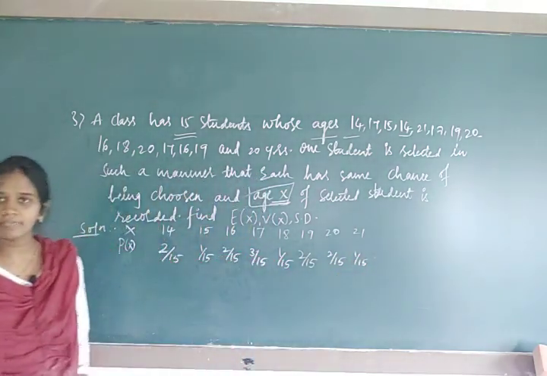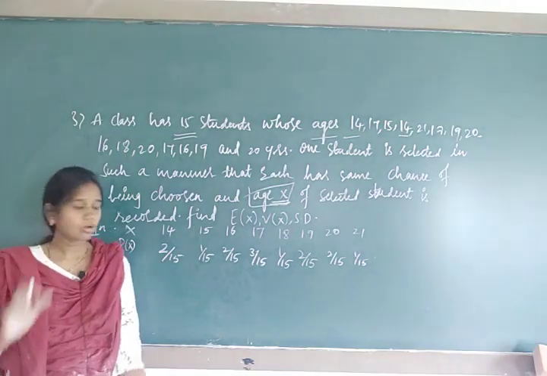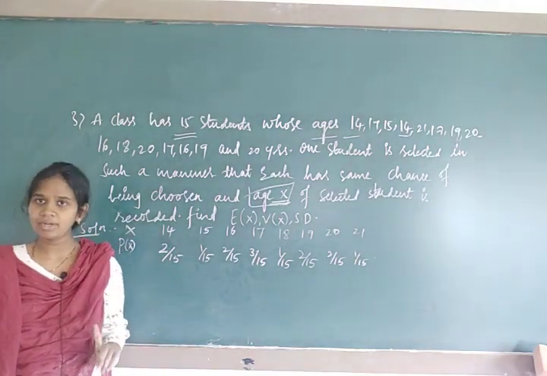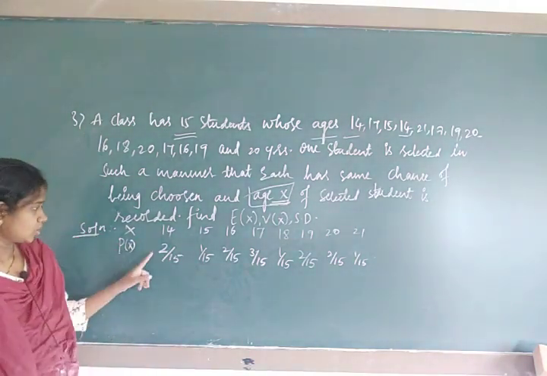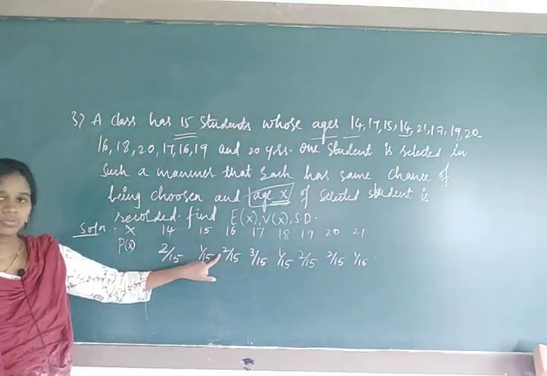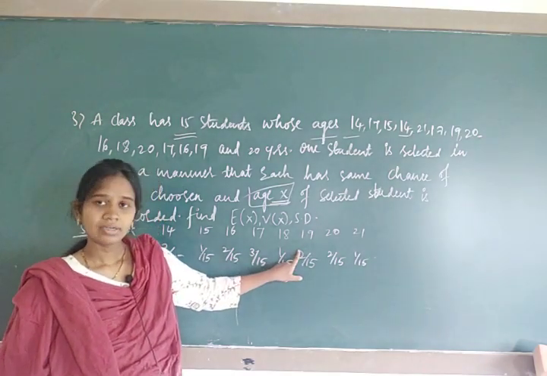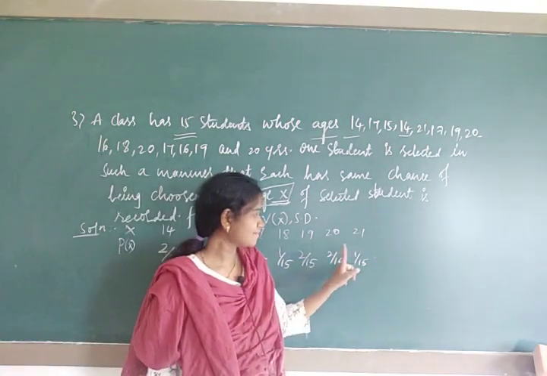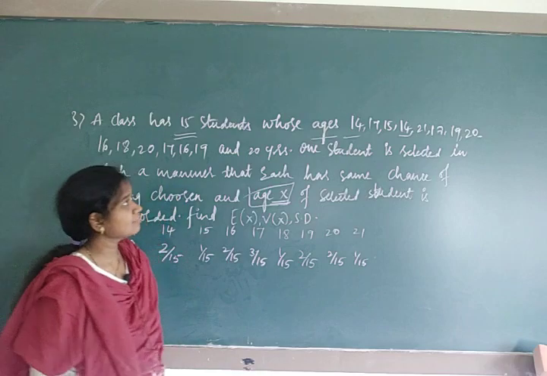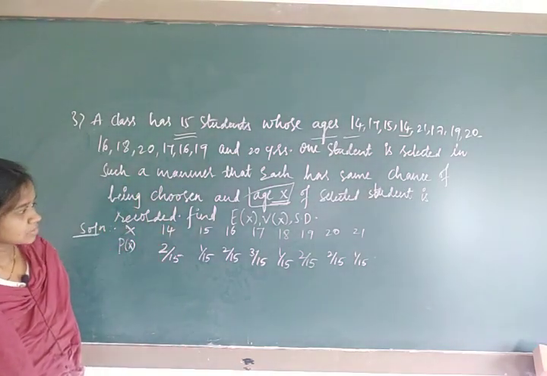Is whatever we have taken correct or not? Add the probabilities. If you are getting 1, then we have taken the correct values. 2 plus 1, 3, 3 plus 2, 5, 5 plus 3, 8, 8 plus 1, 9, then 10, 11, 12, 13, 14. It means somewhere we have made a mistake. How many times is 19 repeated?